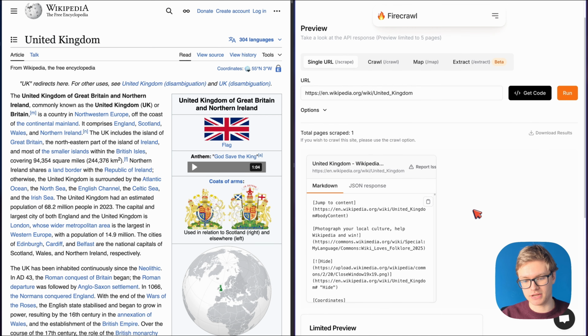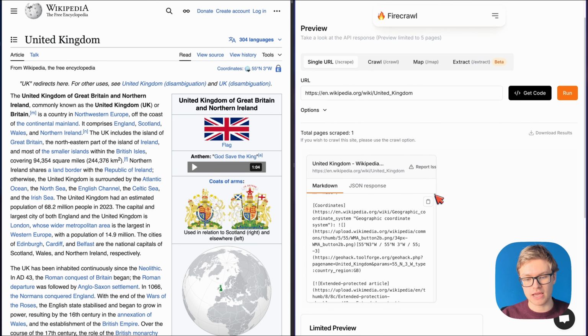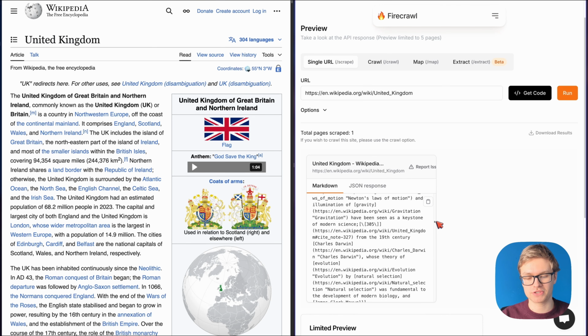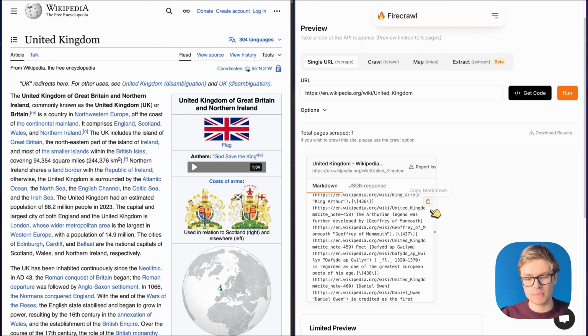And you can see that it's already done. And the markdown file has a bunch of data. It's a huge article with a bunch of links, of course. And what we can simply do now is copy this markdown. And I'm going to try to use Claude, a very popular AI chat app, to ask questions about this country and see how well it handles it.